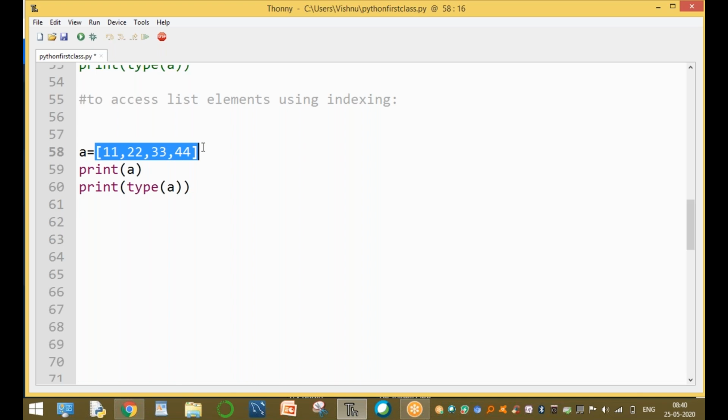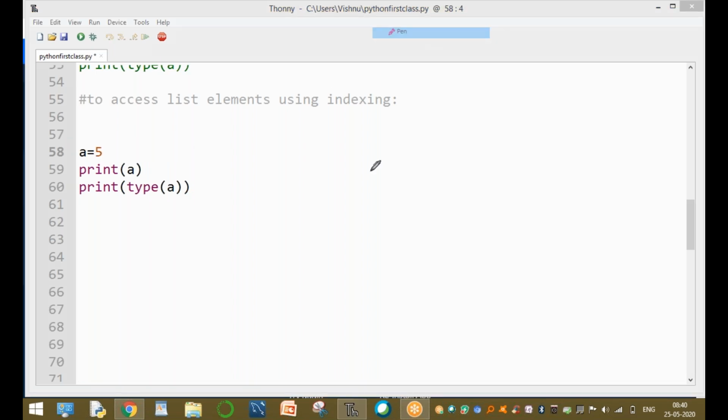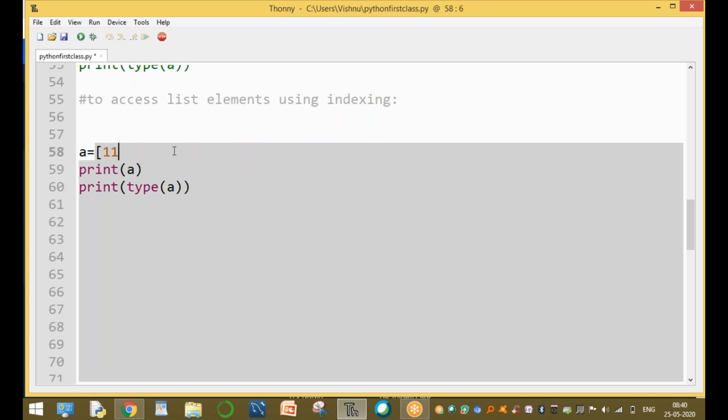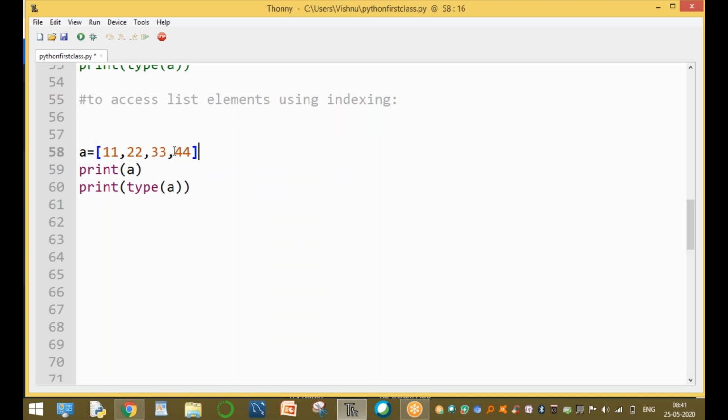Now, how to store these elements? For example, here we are using only one value, A equal to 5. So here A is a variable. This variable is used to store the value 5 only. No problem. But here it is a list type. List type means a collection of values. Now the list is 11, 22, 33, and 44. Here is a collection of values. But how to store these values? These values are stored in a list. Now the list name is A.